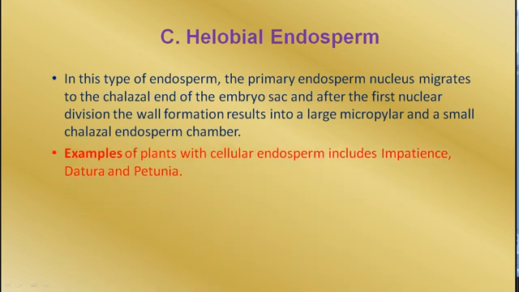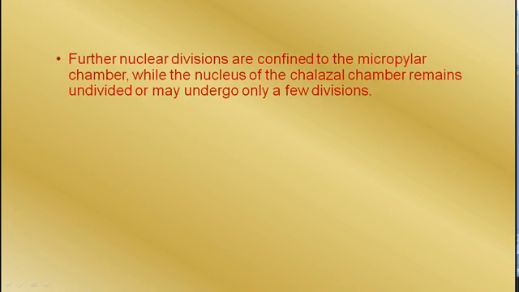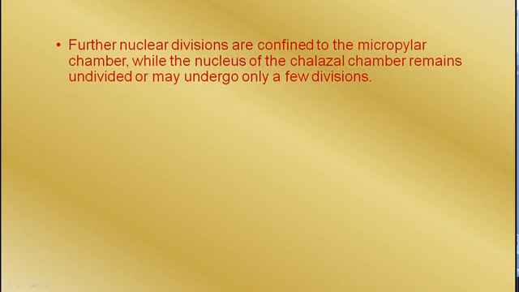Now, in the next divisions what happens? Further nuclear divisions are confined to the micropylar chamber. That is, after the first division, one cell is towards the micropyle and nuclear division occurs in this micropylar chamber, while the nucleus of the chalazal chamber remains undivided or may undergo only a few divisions.